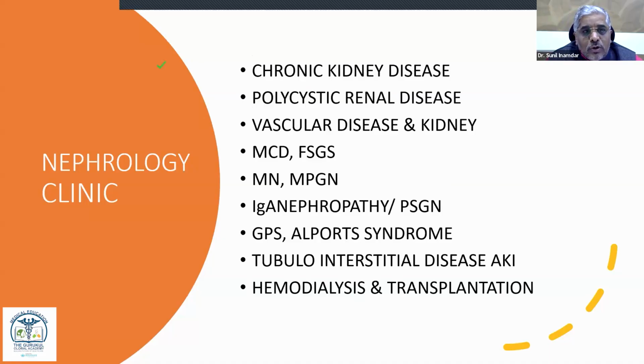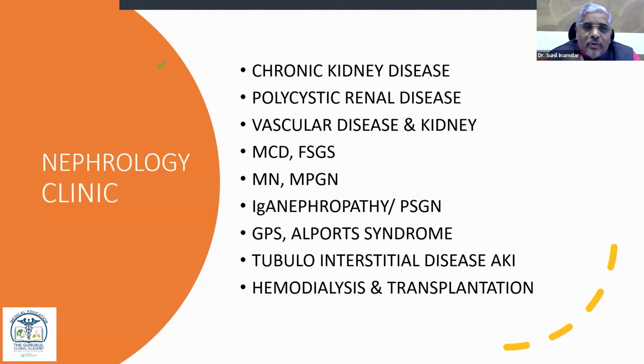So there is a great range of results of medicine. In Ayurveda, generally Mutragata and Mutraghata, two types of diseases are described. But in allopathy, you can see chronic kidney disease. It may be due to diabetes, hypertension, polycystic renal disease, or uric acid nephropathy, or there are so many other things which are now differentiated in a subtle way, like vascular disease of kidney and MCD, FSGS, then MPGN.